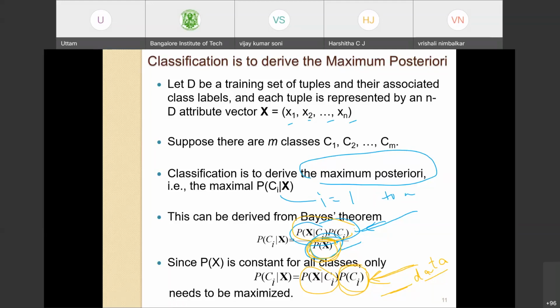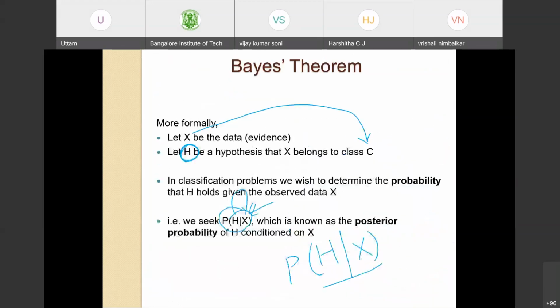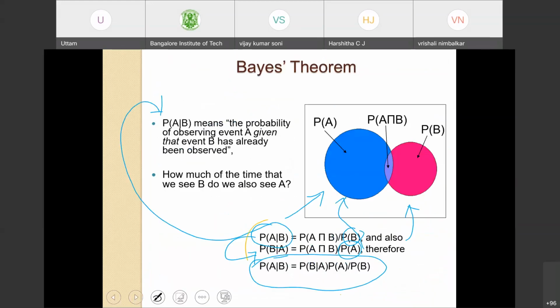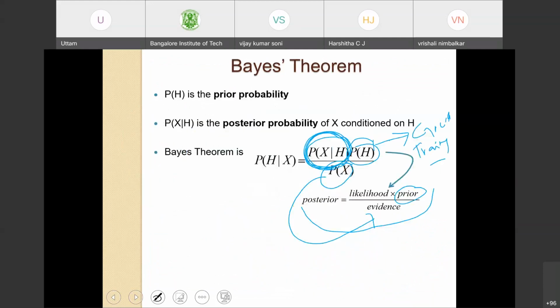This is the only concept in Bayesian classification, and there is nothing great I have done. We have only utilized our knowledge of conditional probability. I'm not introducing any single new term. You know this conditional probability, you can express it by Bayes theorem, and you can use it for classification.